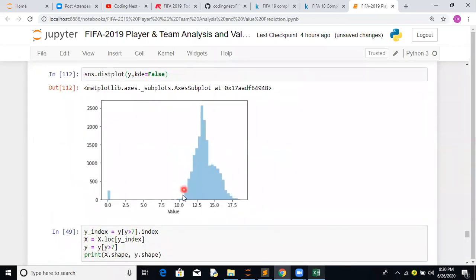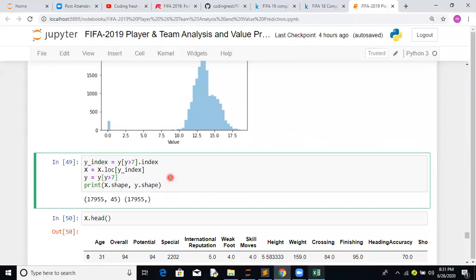Another important part: if you see the distribution pattern over here, the distribution majorly lies between 7.5 to 17.5. These are the valuations of persons on the lower side. If you try to create a single model for this, it won't work. It won't be able to cover all the observations. So we are focusing on this part. If we have to focus on the other part, we have to create another model. So we are ignoring these outliers and focusing on this other part. This is the small thing we have done.